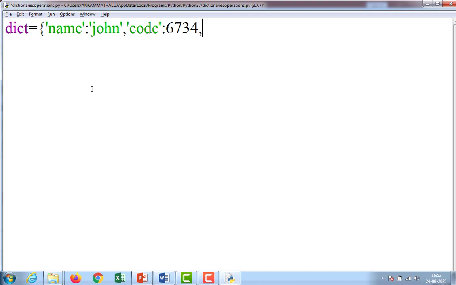Suppose dict is equal to a dictionary; we must use braces with key value pairs: single quotes name colon John, comma, single quotes code colon 6734, comma, single quotes dept colon single quotes sales.